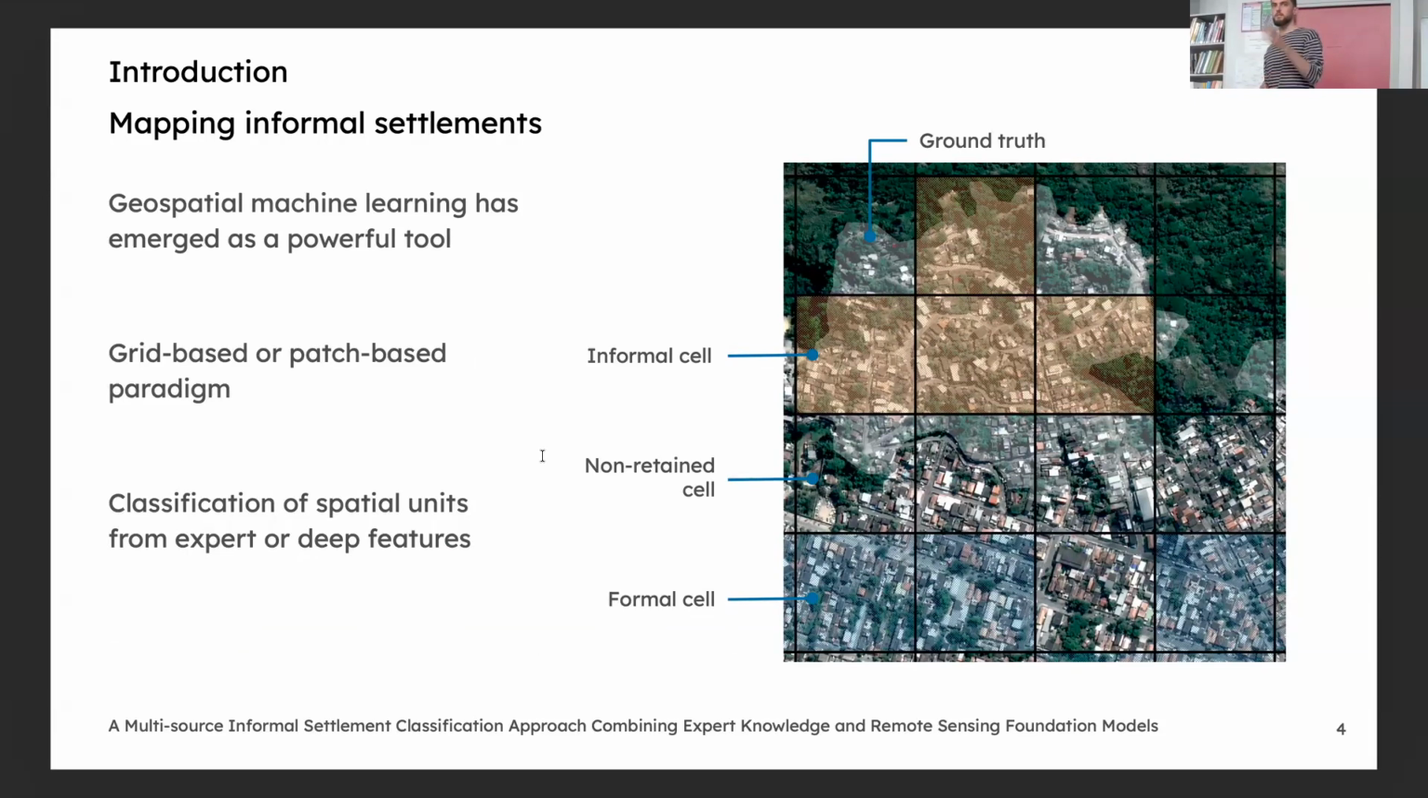So we define two types of cells, of spatial units. We have informal cells and formal cells, depending on the proportion of the cell that is covered by the informal reference polygon, the ground truth. That is the white shaded polygon here. And there are some mixed cells that we don't take into account in our classification problem. And we wondered how to represent these cells in order to classify them.